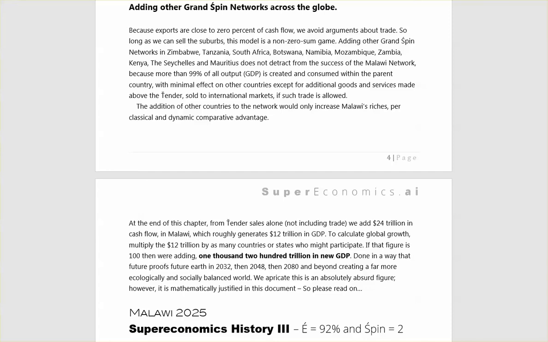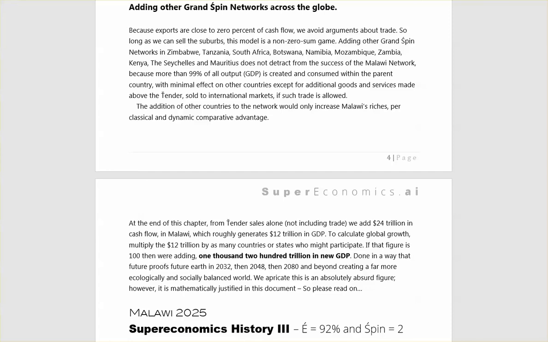At the end of this chapter, from tender sales alone, not including trade, we add 24 trillion in cash flow in Malawi, which roughly generates 12 trillion in GDP. To calculate global growth, multiply by the 12 trillion as many times as many countries or states who might participate.